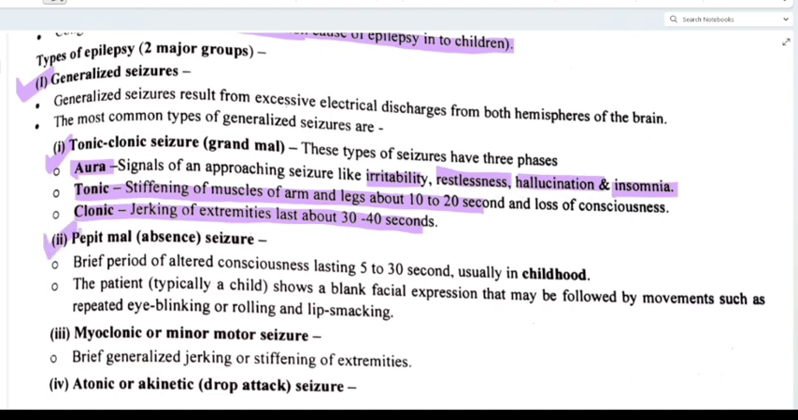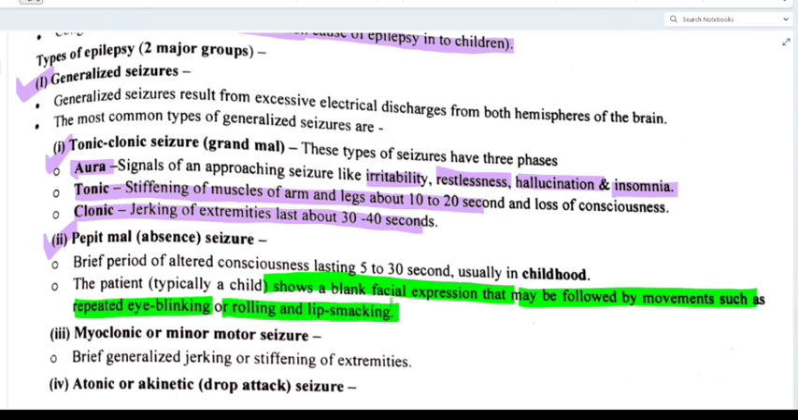That is a brief period of altered consciousness lasting 5 to 30 seconds, usually in childhood. It means you will not even know if the child is having a seizure, you will not realize that the child is in a seizure. Okay, so that is called absence seizure. Clear? The patient, typically a child, shows a blank facial expression that may be followed by movements such as repeated eye blinking or rolling and lip smacking. Can you imagine? You may think that the baby is doing it normally, but it is not normal.